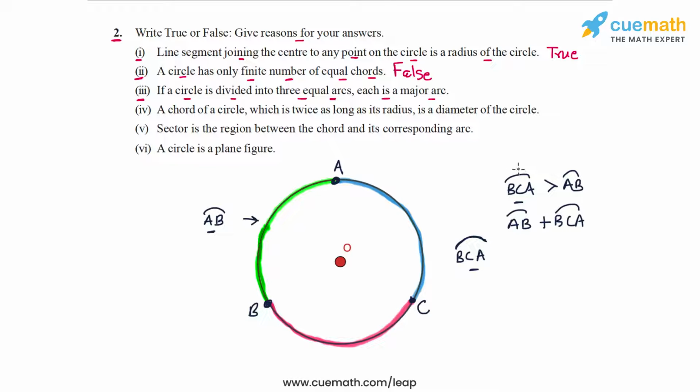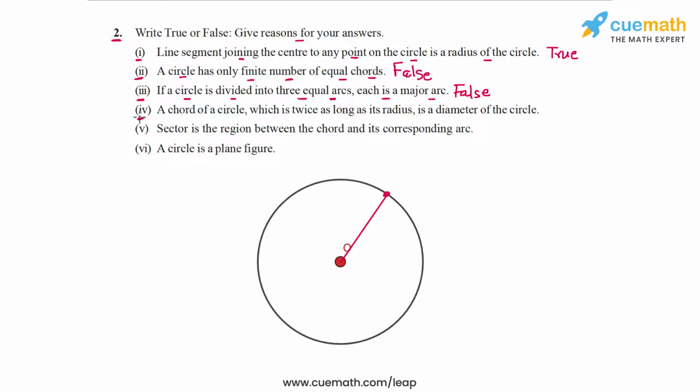So this means that if arc BCA is greater than arc AB, then BCA has to be the major arc, which means that AB has to be the minor arc. So arc AB must be the minor arc. Similarly, BC has to be a minor arc, and CA also has to be a minor arc. So in part 3, all the 3 equal arcs will be minor arcs. So this statement is also false.